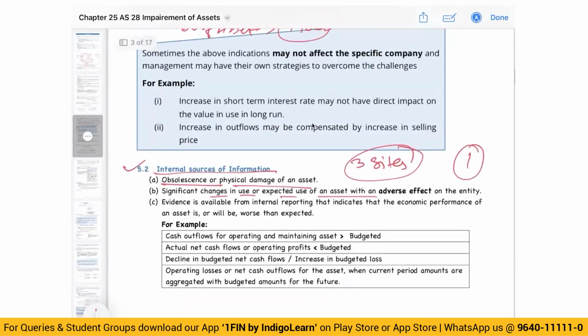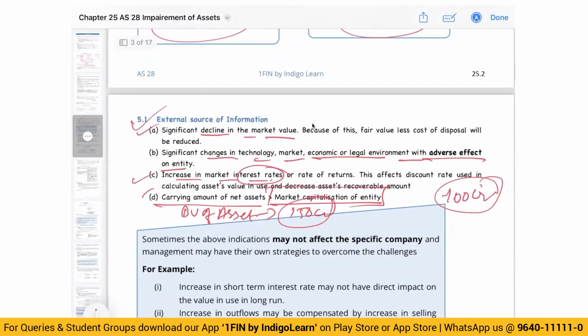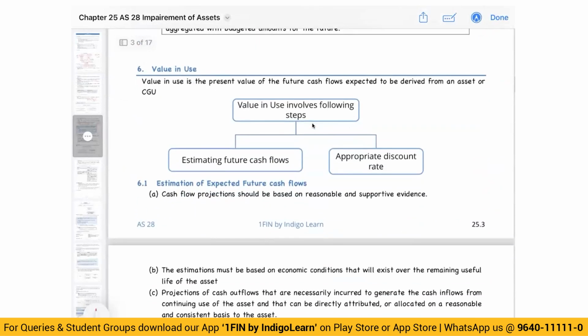This is more important from your theory perspective for you to answer the question. Only when there are indicators, you will do the impairment testing. That is one thing you have to keep in mind.